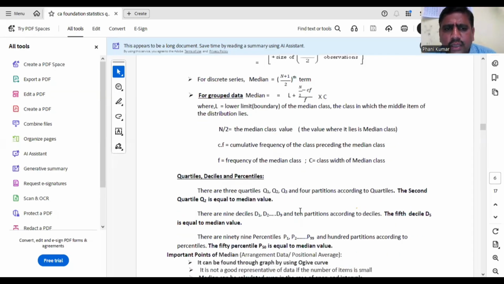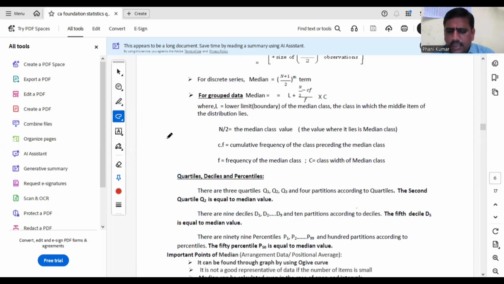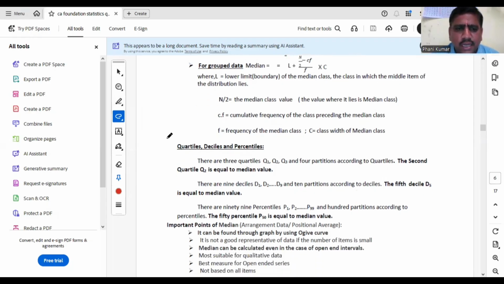Okay. Now, next, other partition values are quartiles, deciles, percentiles. We have three quartiles, Q1, Q2, Q3. That means quartiles divide the data into four equal parts. There are three quartiles. Second quartile is nothing but median value. Again, coming to deciles, there are 9 deciles, D1, D2, so on D9, and deciles divide the data into 10 parts. Fifth decile is known as median value. So this is the main point. Fifth decile is nothing but median value.